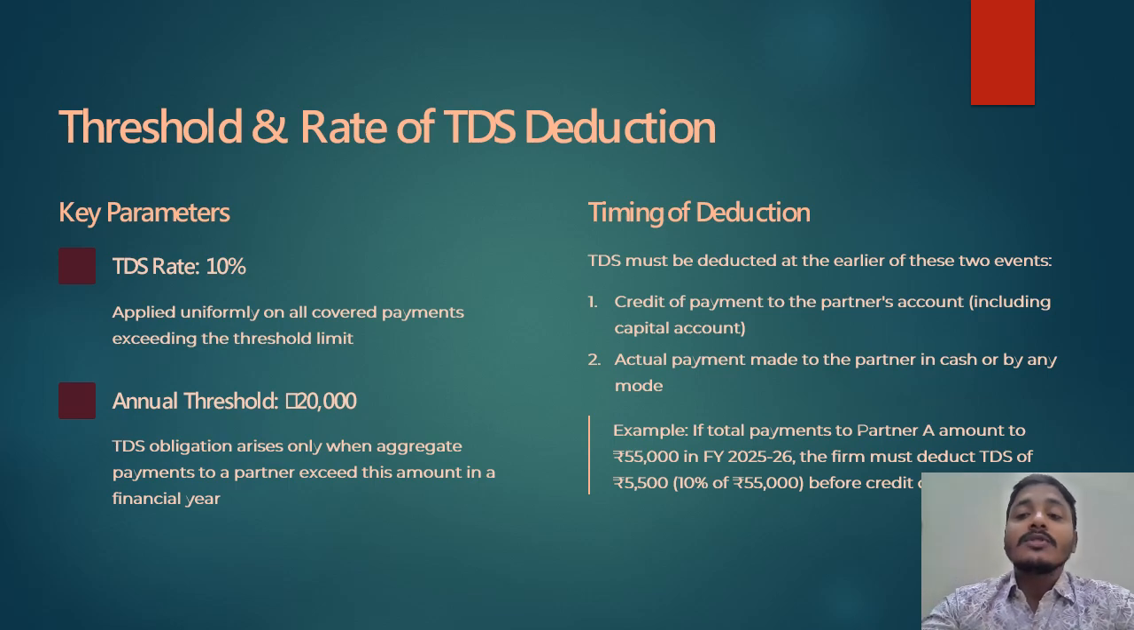Let us take one example. If the total payments to the partner amount to rupees 55,000 in financial year 25-26, the firm must deduct TDS of rupees 5,500, that is 10% TDS.